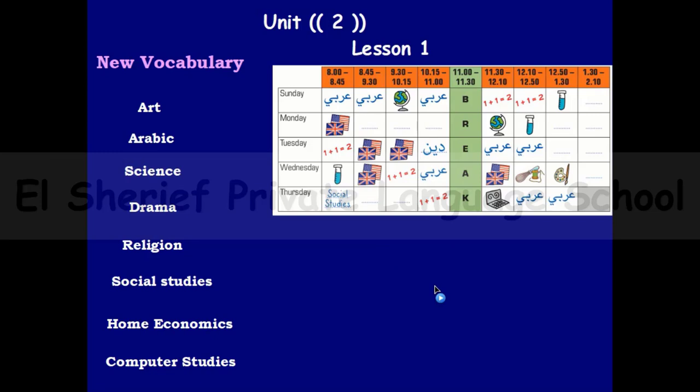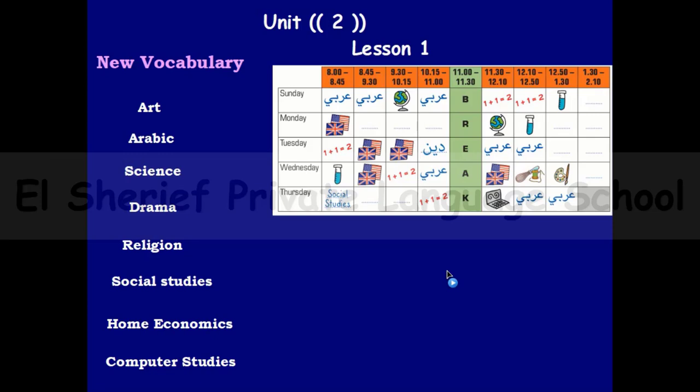From your schedule of subjects, we can get some information about your school day. You can extract some information about how many times you have Arabic in your schedule. How often do you have an English session in your schedule?